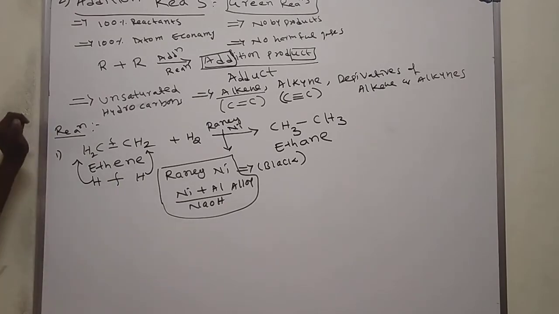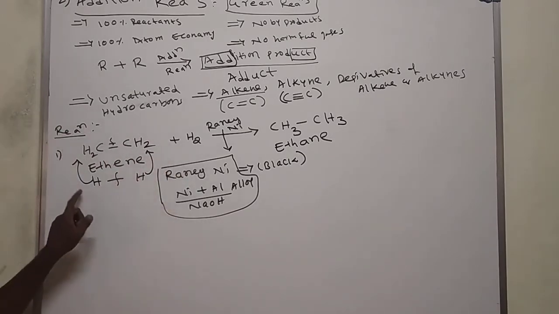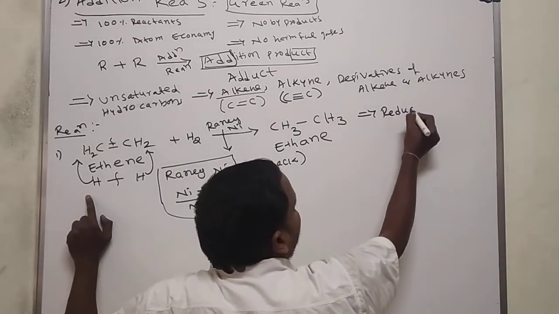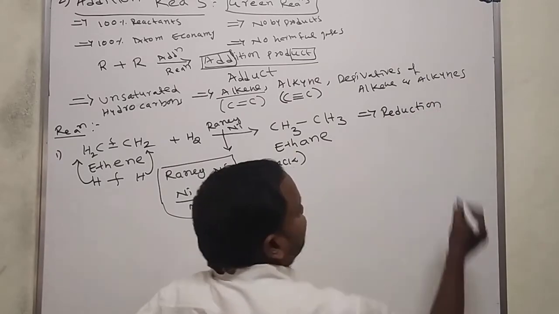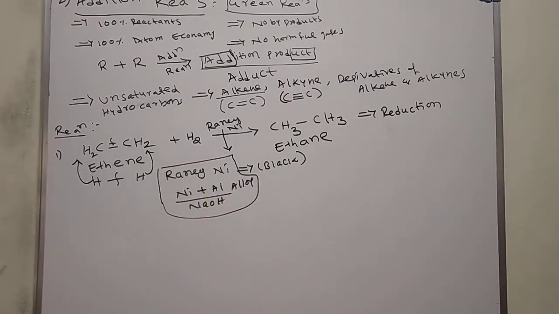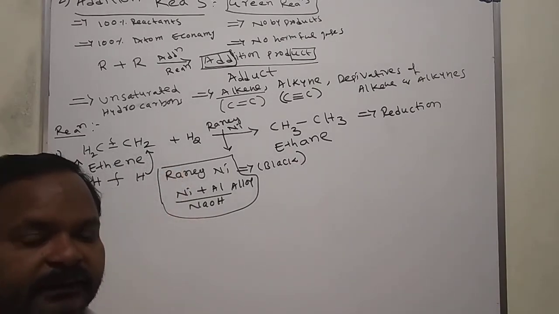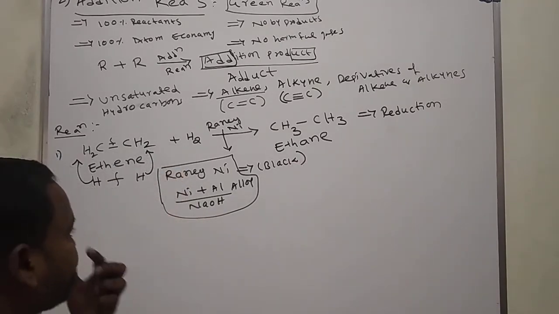Raney nickel acts as a reducing agent. Here we add hydrogen, and the addition of hydrogen is called reduction. I explained reduction in previous videos: the addition of hydrogen we call reduction.